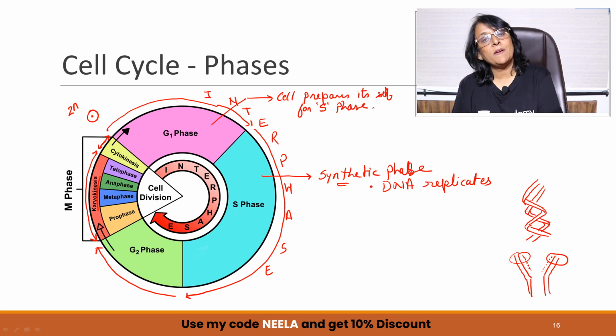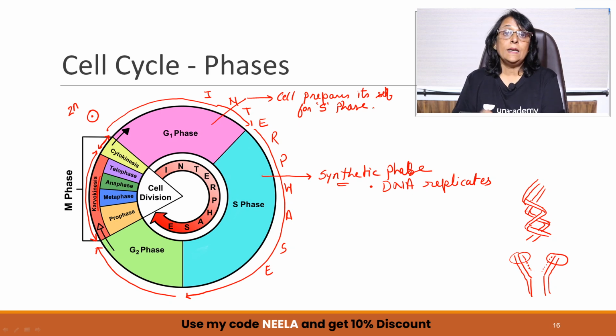So it is a preparatory phase. Then all that preparation will be used in S phase. In S phase, DNA will replicate, few more changes will take place. We will study it in detail also, but here I am just giving you a brief introduction of the cell cycle.